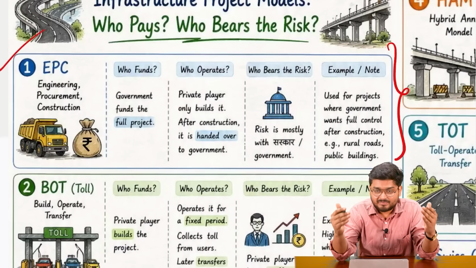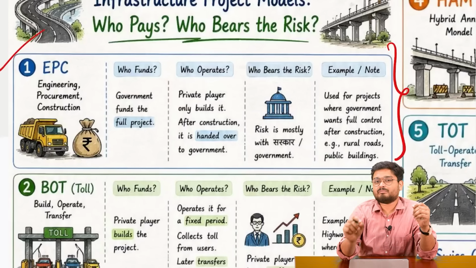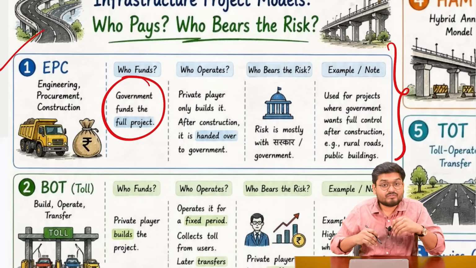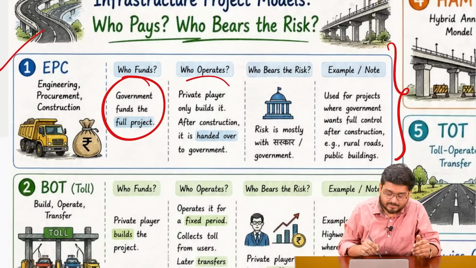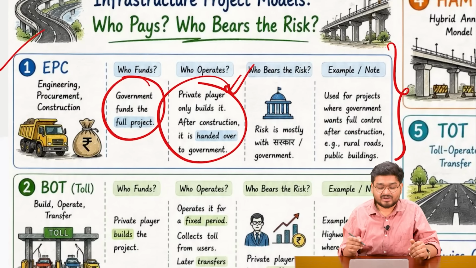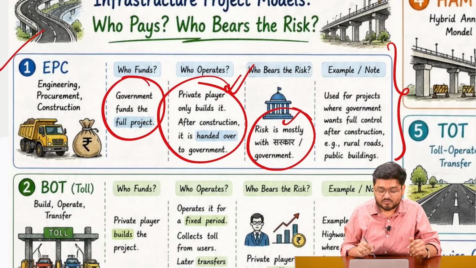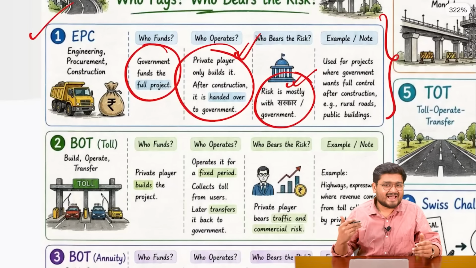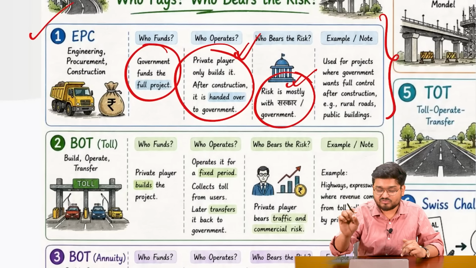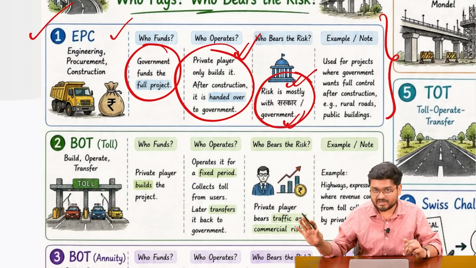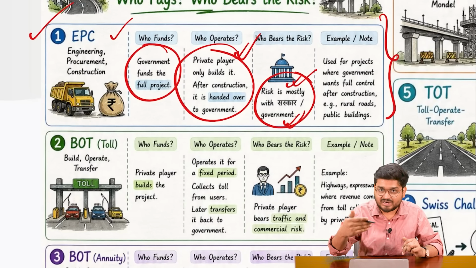So let us start with EPC, wherein, for example, if there is a bridge construction taking place, the government of India will be fully giving the money to whom? To the private people. The private contractor will be building the bridge, and here the entire risk is actually with the government, because infrastructural projects are very huge projects, and any huge project is susceptible to various risks. So the entire risk is borne by the government of India or the state government, if some state governments are doing this kind of infrastructural project.